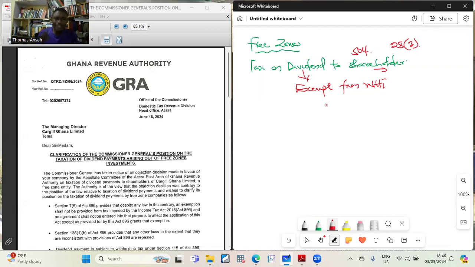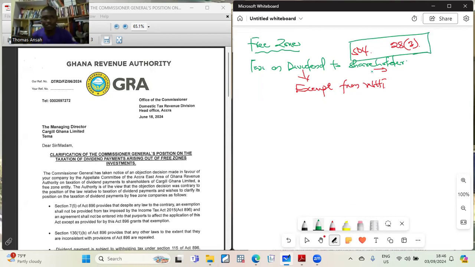Now, this year, I don't know how many of you know this company, Cargill Ghana Limited. Do you know them? They are in Tema, they are with us here in Tema. Yeah, I've heard about it. Yeah. So these people paid dividend and they didn't withhold tax, and so it's per this law.